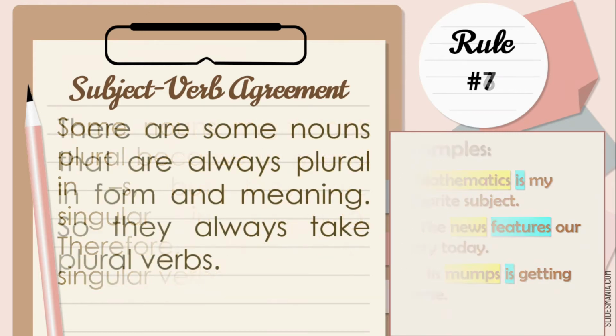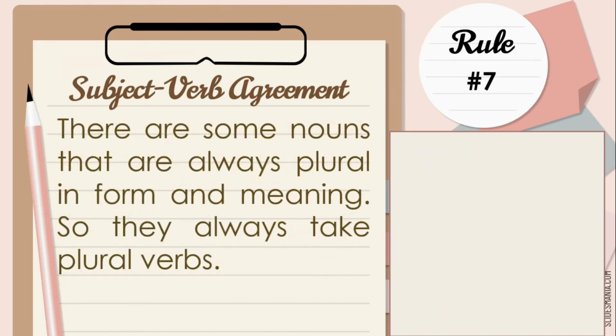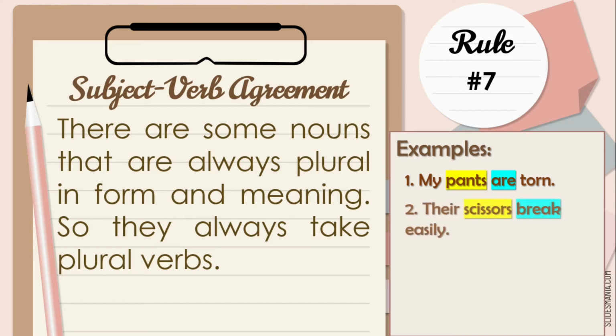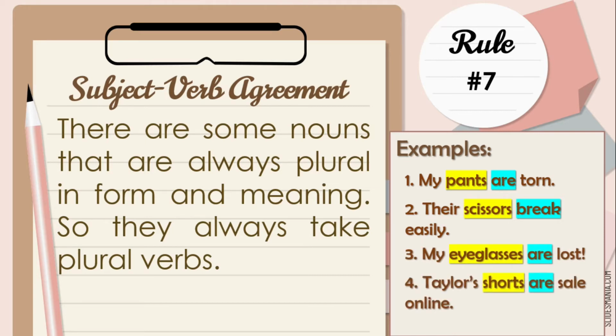Rule number 7. There are some nouns that are always plural in form and meaning, so they always take plural verbs. Here are the examples. Number 1. My pants are torn. 2. Their scissors break easily. 3. My eyeglasses are lost. 4. Taylor's shorts are on sale online.